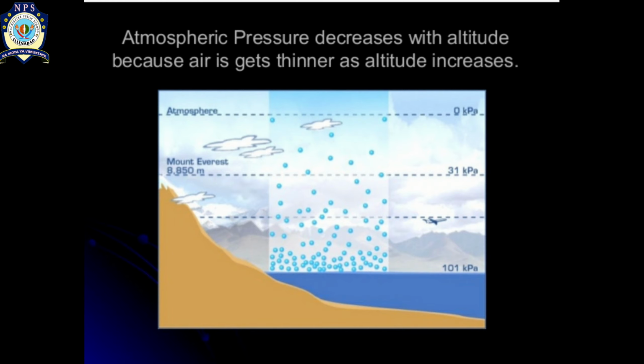As in this picture you can see that the level of the water and the level of the air both are just meeting at one point, and the molecules of the air are very dense near the water level, and as we move upward towards the higher altitude, the amount of molecules goes on decreasing. It means the air exerts most of its pressure, higher pressure, at the ground level.